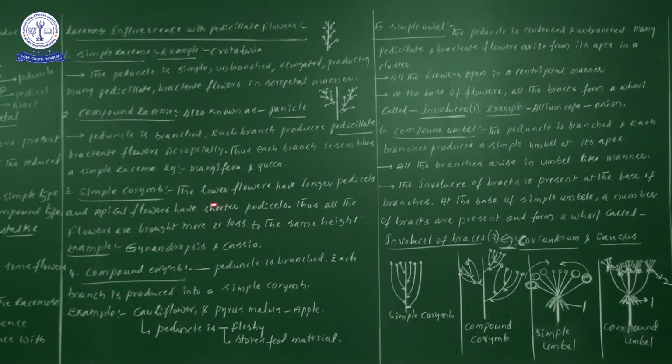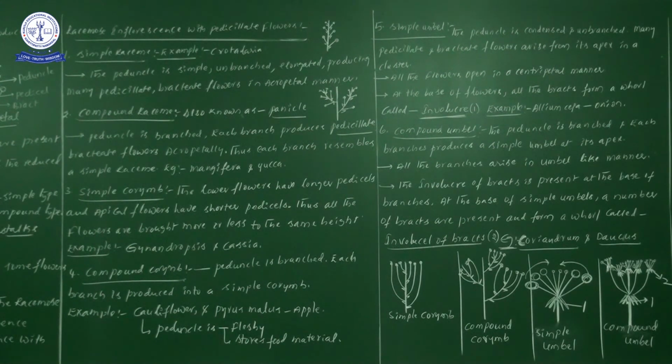On one peduncle, the lower flowers have long stalks and the apical flowers have short stalks. Older ones at the base have longer pedicels and younger ones have shorter pedicels, so all flowers come more or less to the same height.